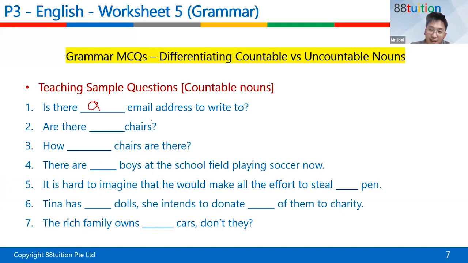We cannot say, is there a email address. We say, is there an email address, because the next word begins with E. Is there an email address to write to?